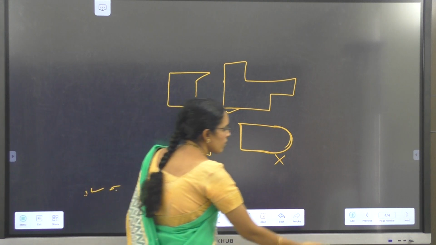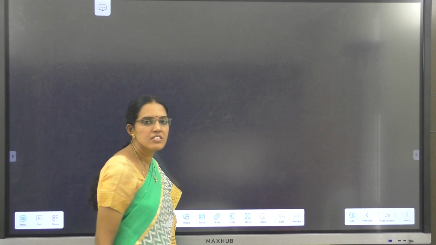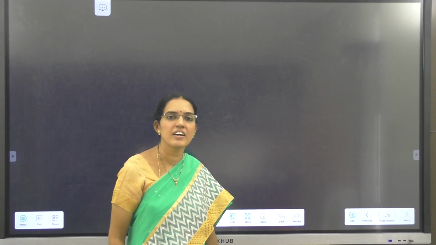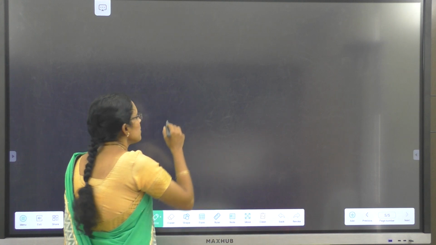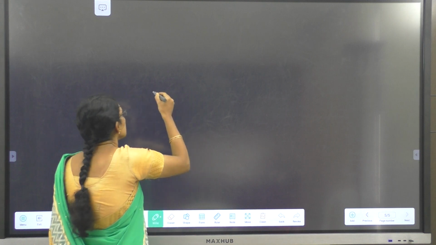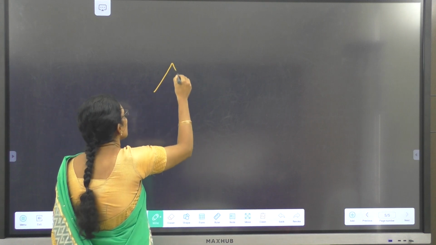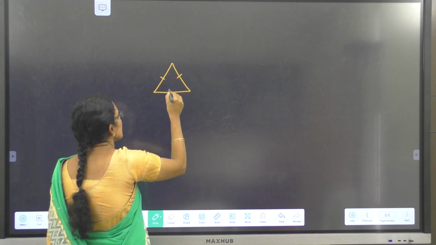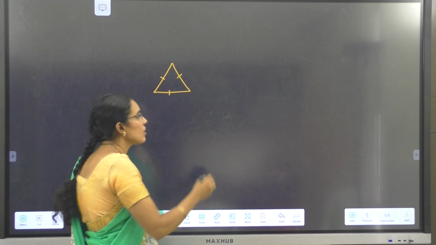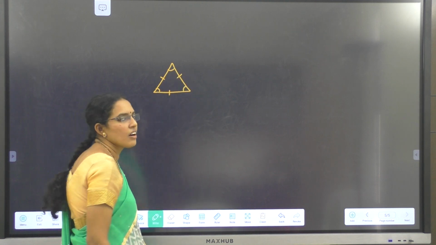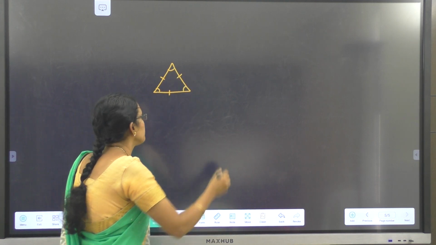Now, if you take a polygon with all its sides equal and all its angle measures also equal, then we call it a regular polygon. Minimum for a polygon we require 3 sides. A 3-sided regular polygon we call an equilateral triangle. In an equilateral triangle, all the 3 sides are equal and the measures of all the 3 angles are also equal.